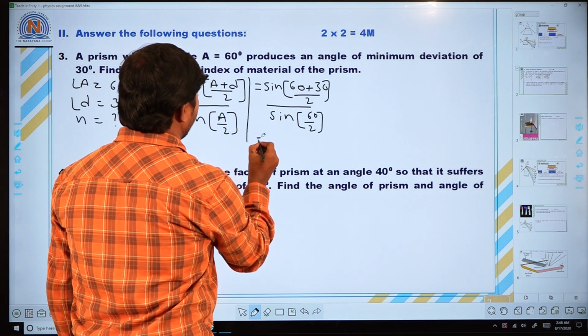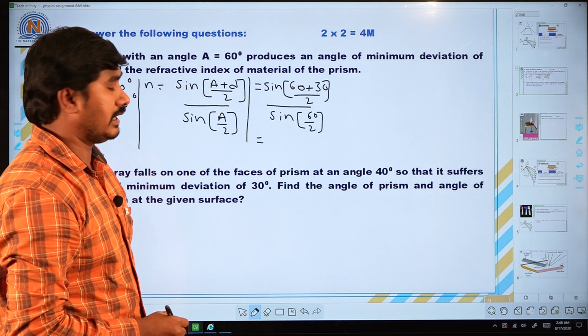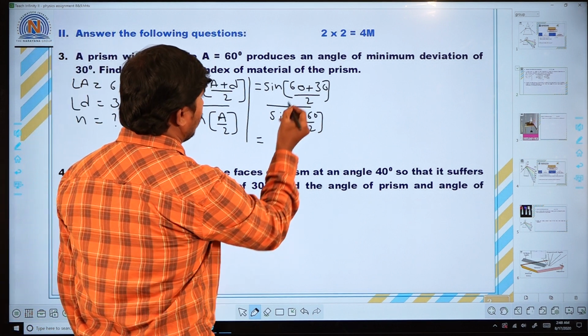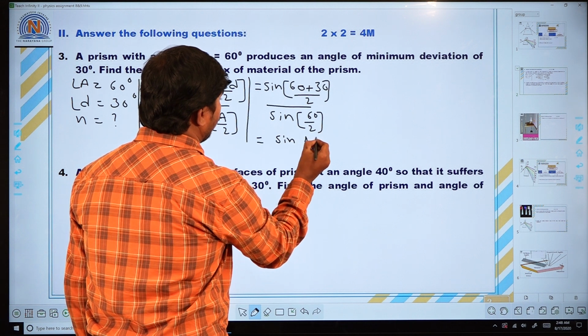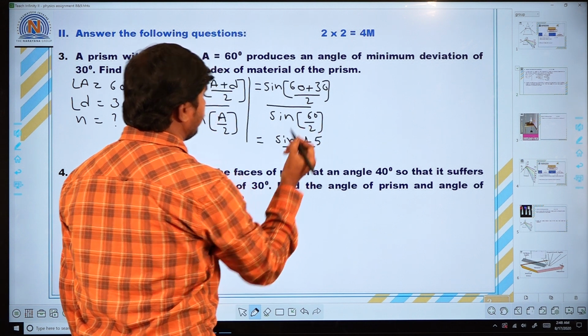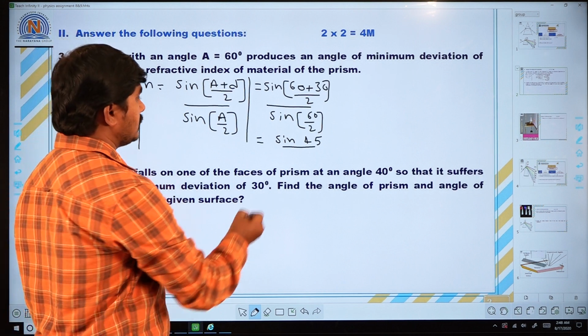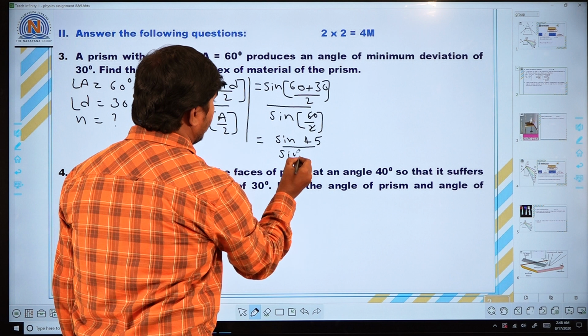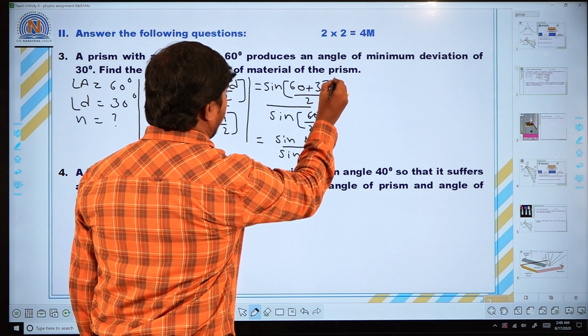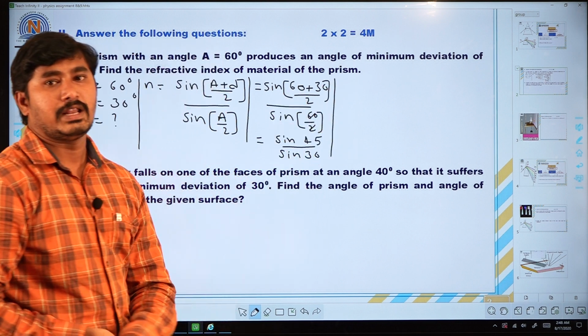Now, sin of 60 plus 30 is sin 90. So sin 90 by 2 means sin 45 degrees, divided by sin 60 by 2, which is sin 30 degrees. You know very well the sin values.